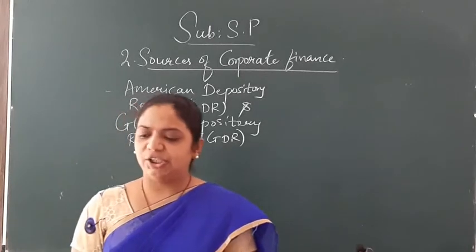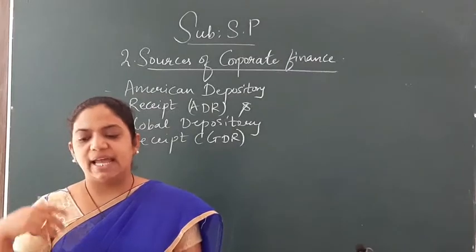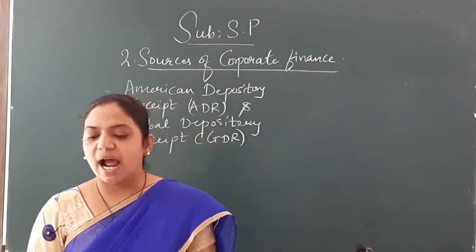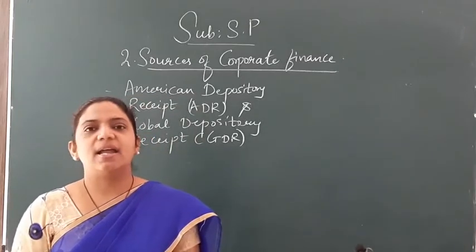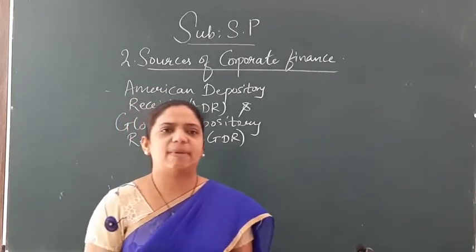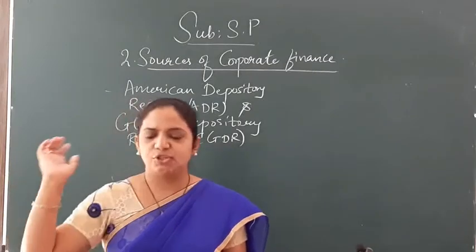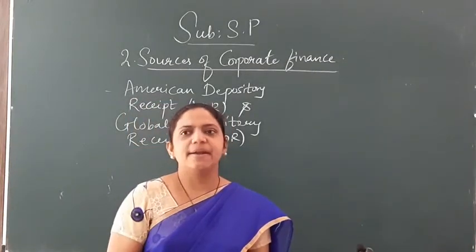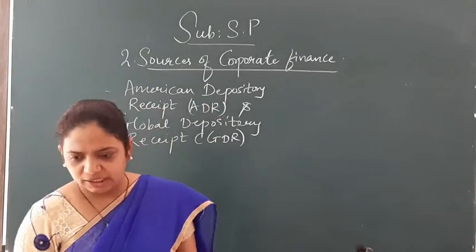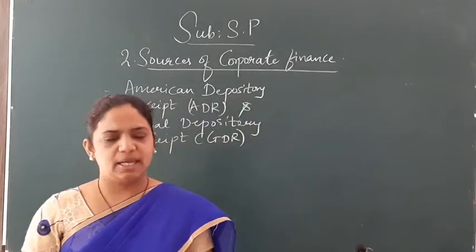The ADR/GDR represents a fixed number of shares. These are then sold to people in a foreign country. These GDR/ADR are traded like regular shares. They are listed on the stock exchange. The price fluctuates depending upon demand and supply. Afterward, it is commonly a share which you can trade. The price of these shares fluctuates depending upon the demand and supply. It is always traded like regular shares and is listed on the stock exchange. Okay, do you get it?